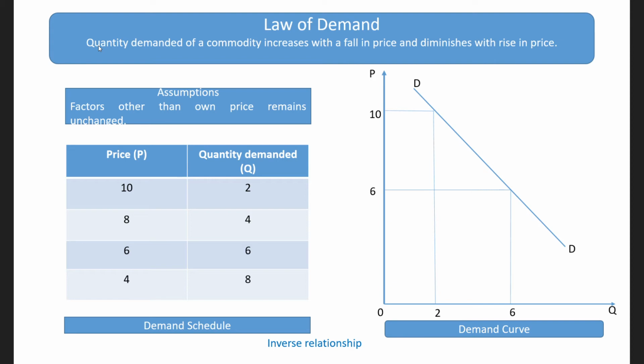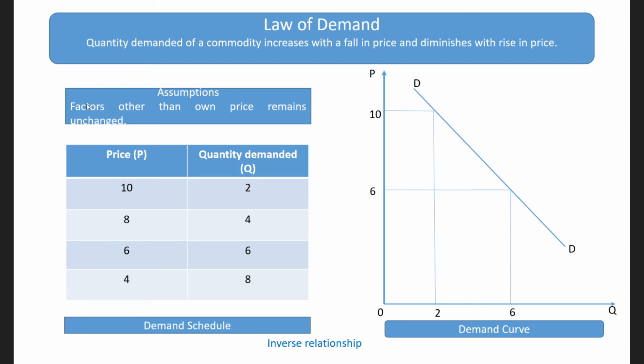And if we express this behavior in a diagrammatic form, we get the demand curve. Now, what does the demand curve do? The demand curve shows the different combinations of price and quantity demanded. At each and every point of the demand curve, there is a combination.